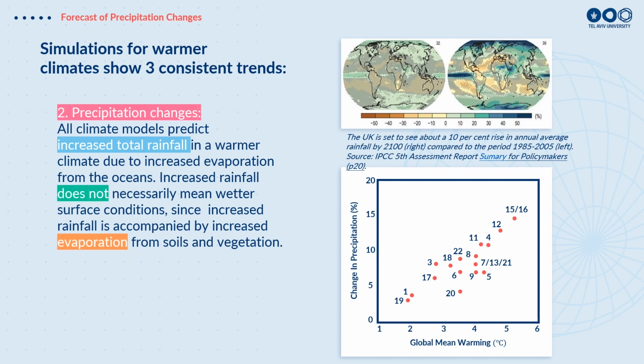But we need to remember that increased rainfall doesn't necessarily mean we have more water at the surface to use for drinking, for agriculture, because we need to look at always the difference between the water coming to the surface and the water leaving the surface due to evaporation. And if global warming increases the temperature, we also increase the evaporation from lakes, from rivers, from vegetation. And it turns out in the models, the evaporation is much more than the increase in the rainfall. And so overall, we actually have a drying out of the surface, even though rainfall itself globally will likely increase in a warmer climate.